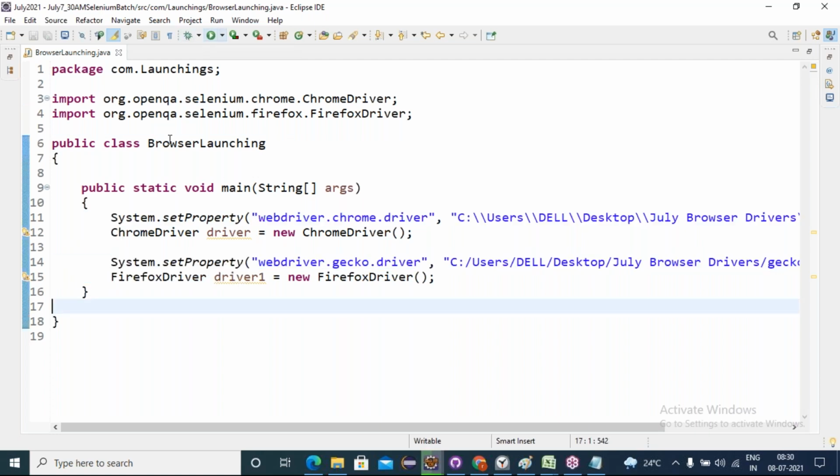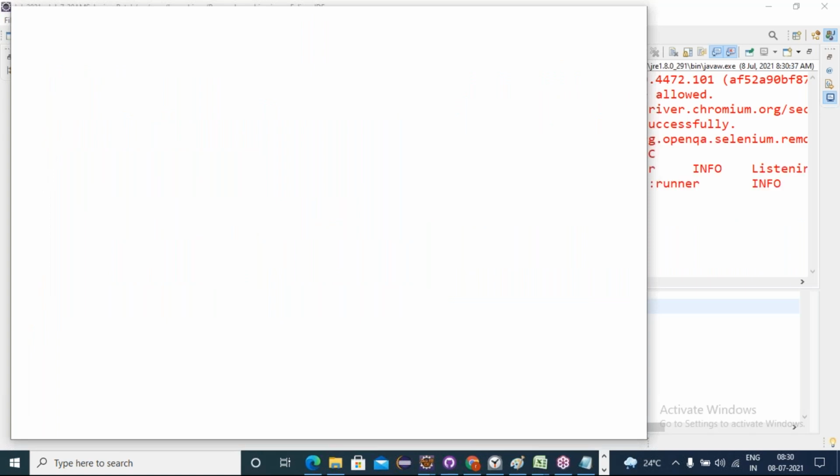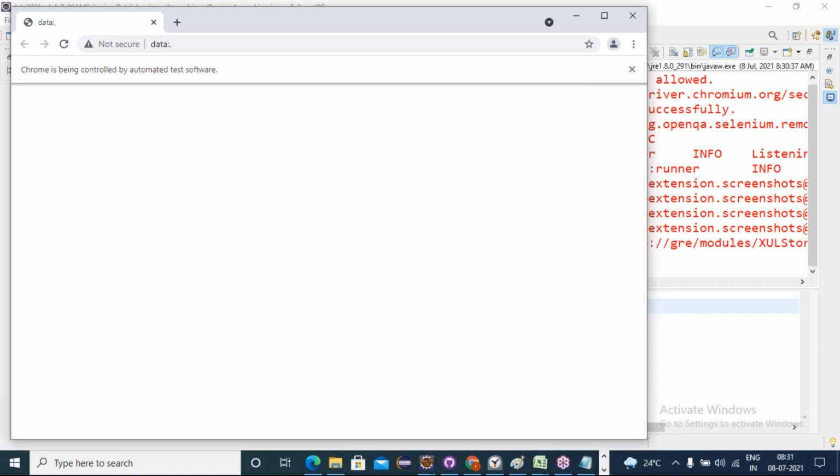Here, if I run this program, Chrome is launching. See friends, Firefox opened or not? Chrome and Firefox. Is everyone clear?